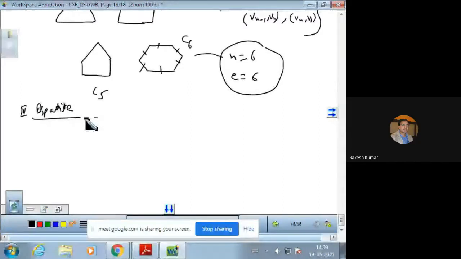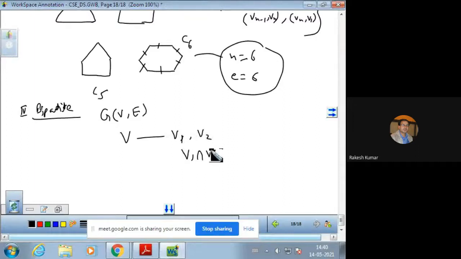A simple graph G is said to be a bipartite graph if the set of vertices V can be partitioned into two subsets, that is V1 and V2, so that V1 intersection V2 is phi, and V1 union V2 is capital V. Obviously, same.